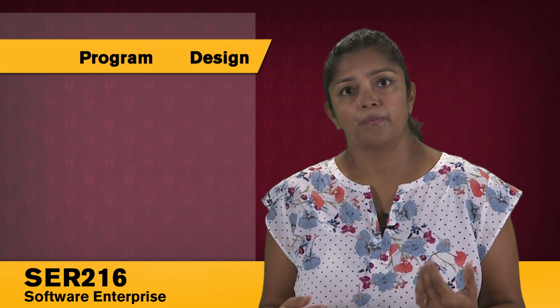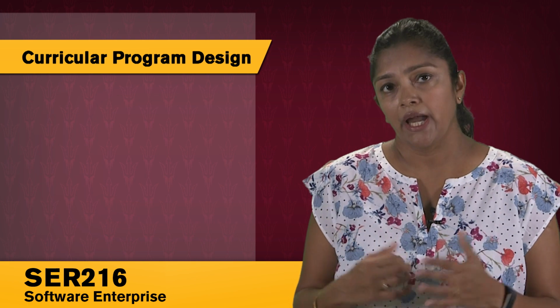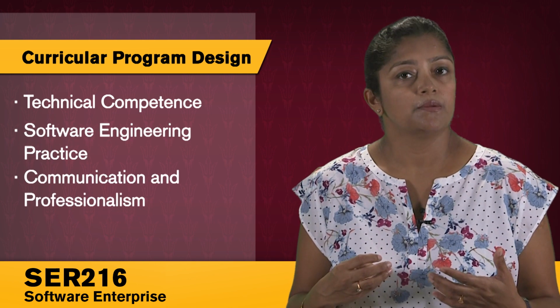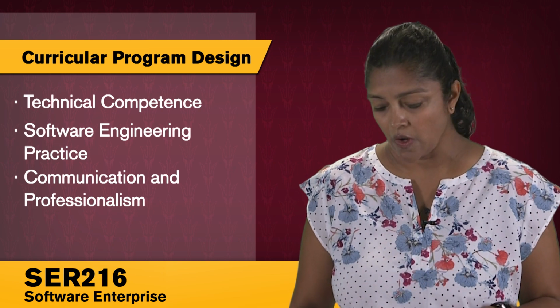So the curricular program design, in terms of how it fits in the entire software engineering curriculum, the program has 8 outcomes when you complete and graduate as a software engineer. So out of those 8, this particular course caters towards technical competence, software engineering practice, and communication and professionalism outcomes. So these are the 3 that it focuses on.